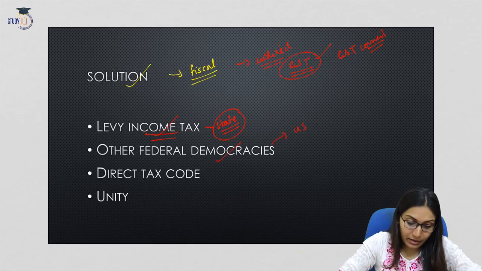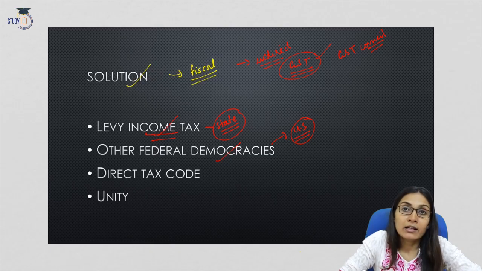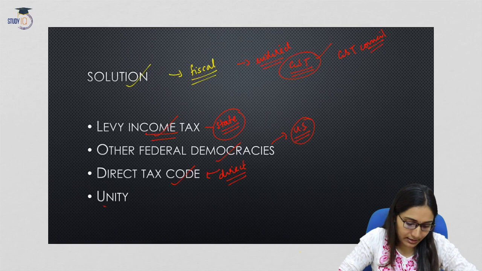And this is the case with other federal democracies. For example, the United States is one of the best examples of a federal democracy. In the United States, the state governments and the local governments have been given the right to levy income taxes. And the government is also proposing a direct tax code to subsume all the direct taxes under it.